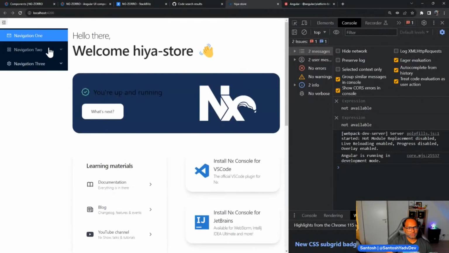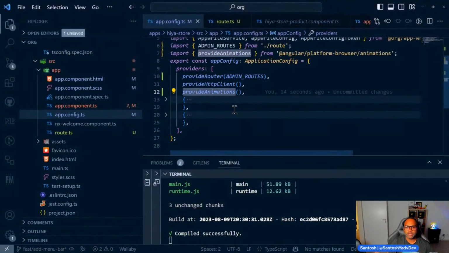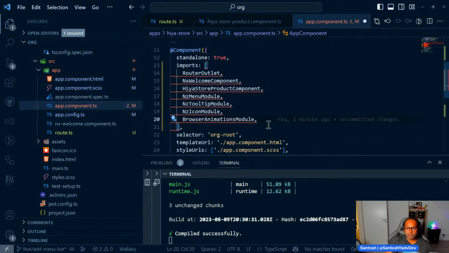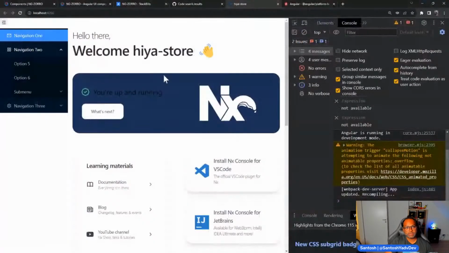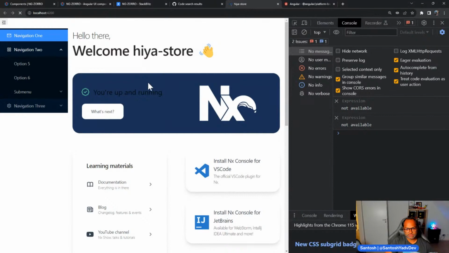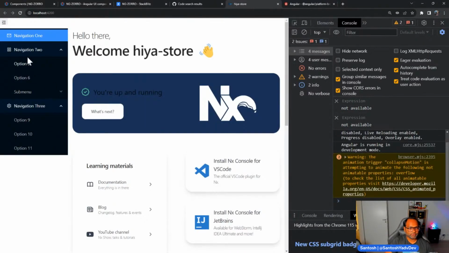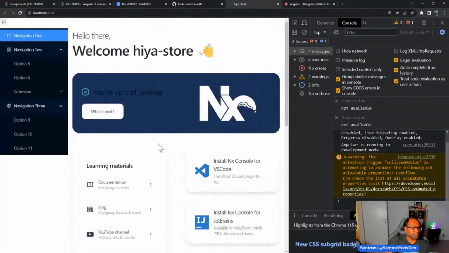So we added the animation module and it worked. So the missing piece was actually adding the browser animation module, which is replaced by provide animation in Angular. And I can remove this quickly. I don't have to do this. Even I don't have to add this one, and everything works fine. So far so good. We have our Navbar working. We are able to collapse it, open it. We have nice UI thanks to my CSS skill.